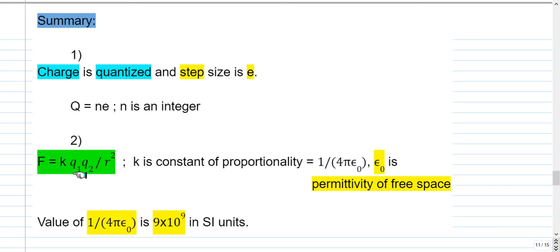Coulomb's law gives the force between 2 point charges Q1 and Q2 as F equal to K into Q1 Q2 by r square, where K is the constant of proportionality, whose value is 1 by 4 pi epsilon naught, where epsilon naught is the permittivity of free space. The value of 1 by 4 pi epsilon naught is 9 into 10 raised to 9 in SI units.